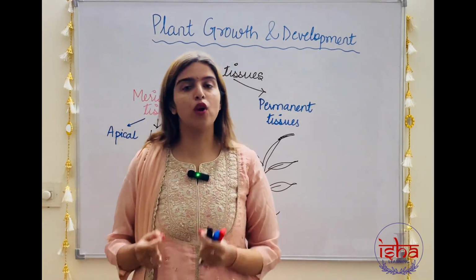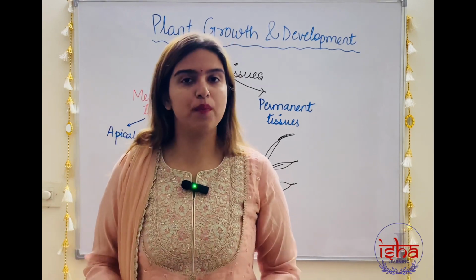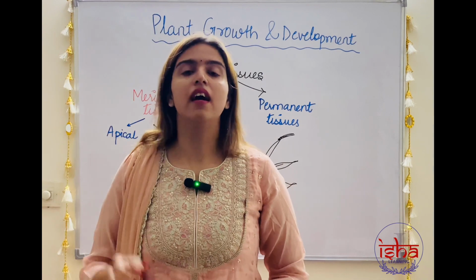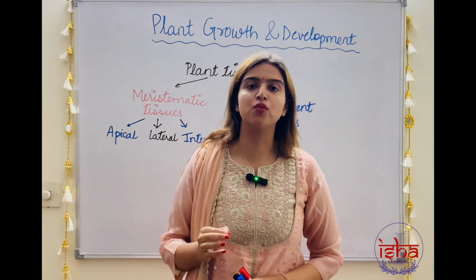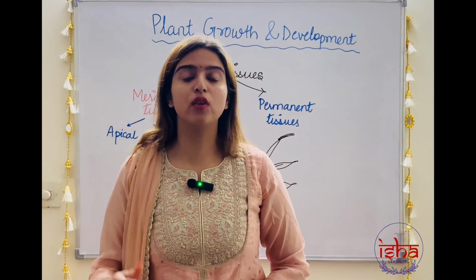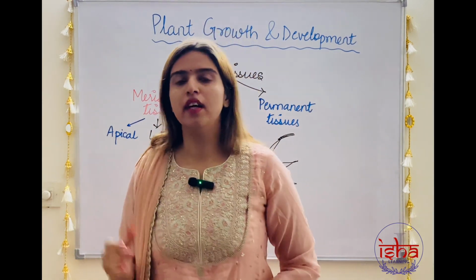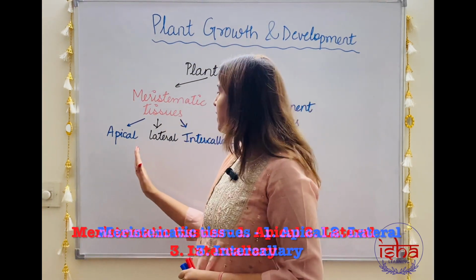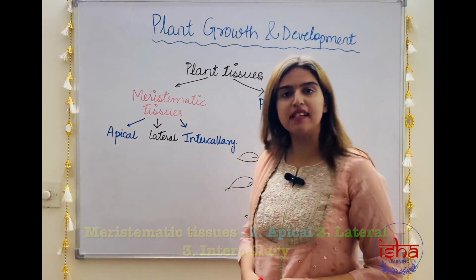Xylem carries water in the plant. So, cells of the xylem are derived from the meristematic tissue but have lost the ability to divide. Our focus here will be on the meristematic tissues as these are the ones that are going to add new cells to the plant and bring about growth. Meristematic tissues are of three types: apical meristem, lateral meristem and intercalary meristem.